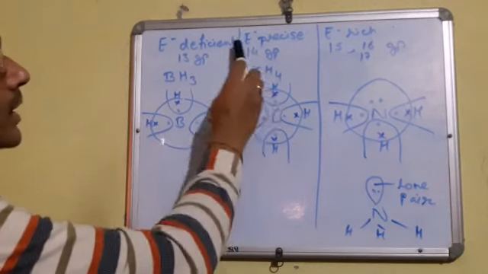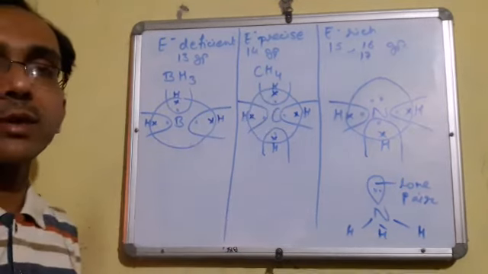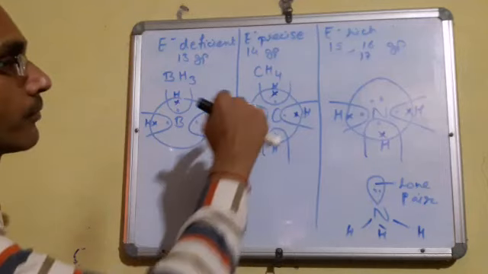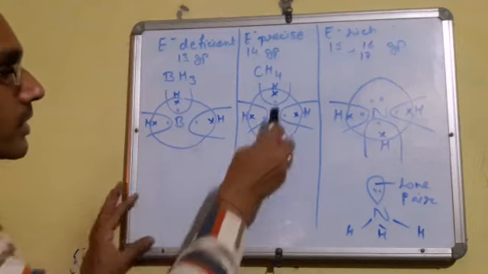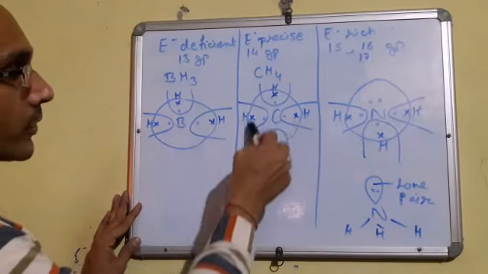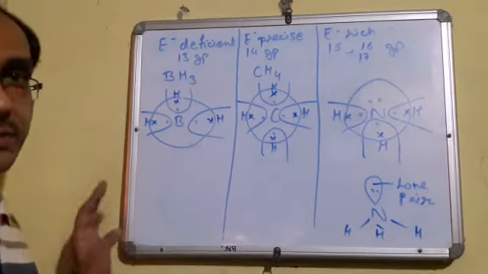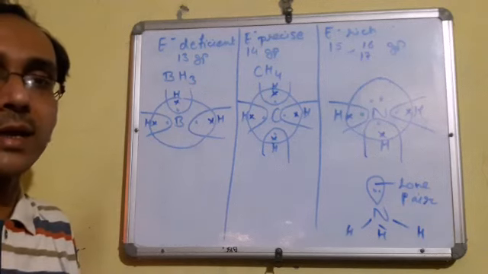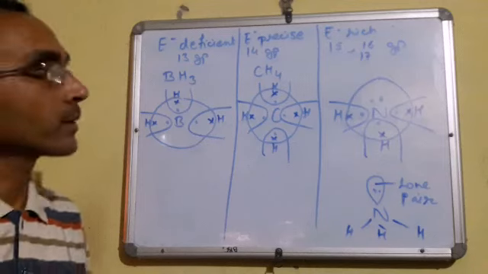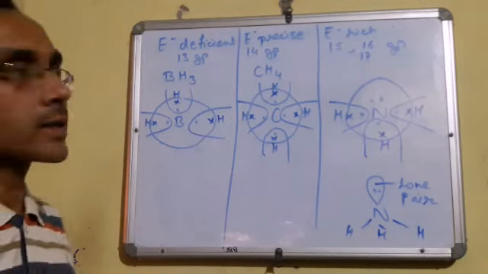Understood? Next is electron precise. Precise का मतलब exact number of electrons to complete its outermost shell. Now in case of methane CH4, when we make the electron dot structure, it has exactly 8 electrons after sharing. In that case it is called electron precise. ठीक, तो those hydrides which have exact number of electrons in their electron dot structure or Lewis structure are called electron precise.